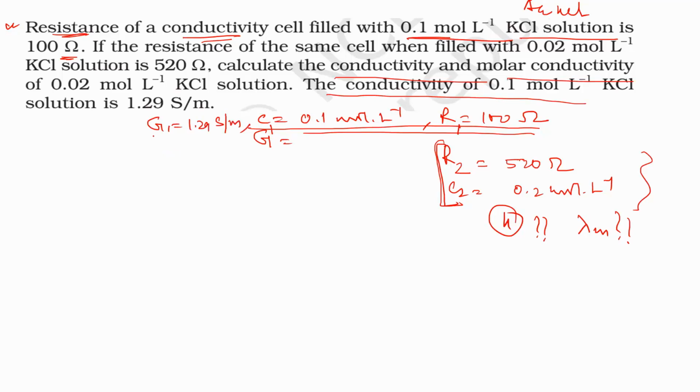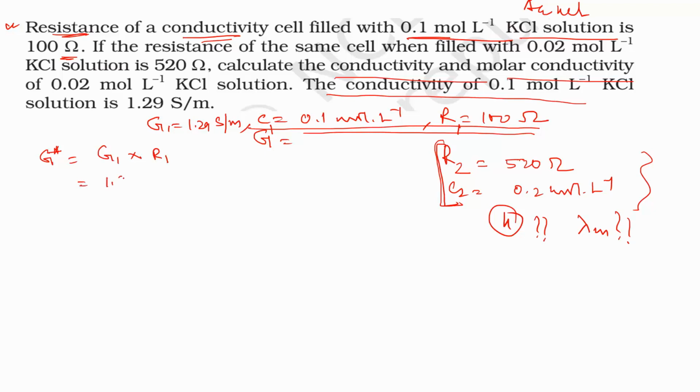So first we will find out the cell constant value, G star. We know that the cell constant equals conductivity into resistance, that means G1 into resistance R1.